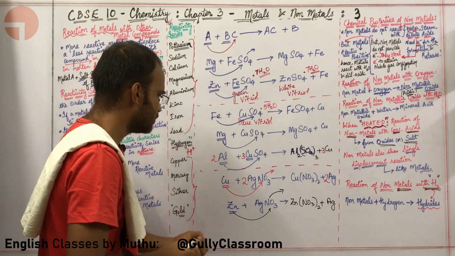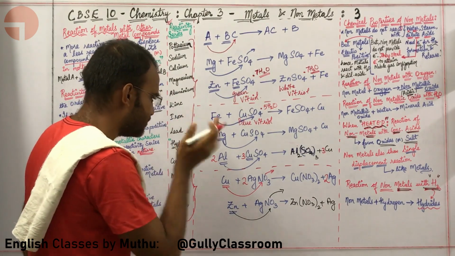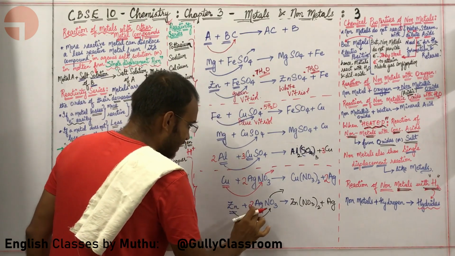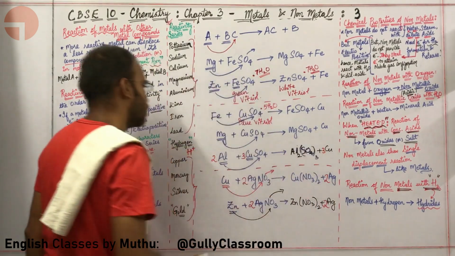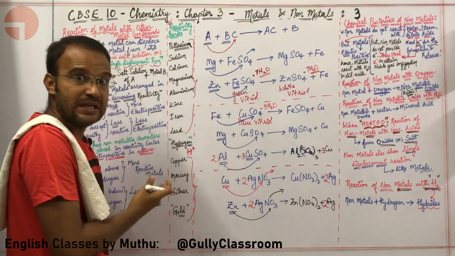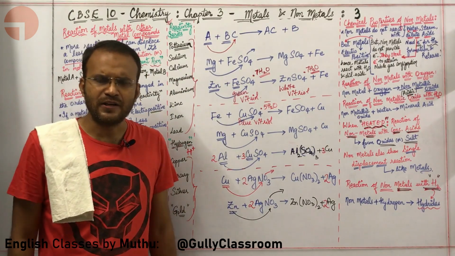How are you supposed to balance this particular equation? Here there is 2 NO3, so I am going to put a 2 over here. Here there is 2 Ag, so I'm going to put a 2 over here. That's basically some different types of what? Single displacement reaction, sir.